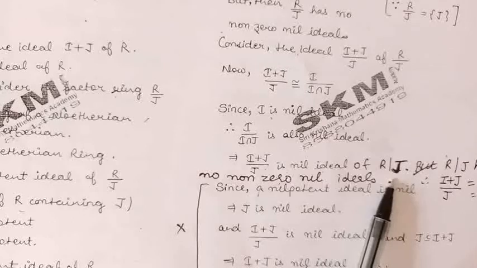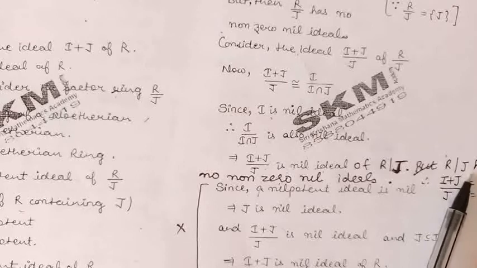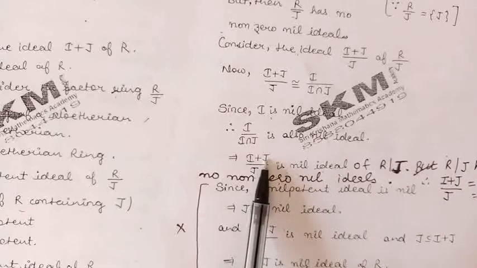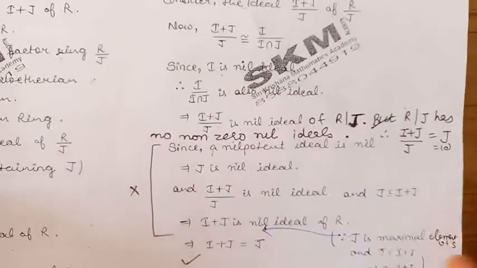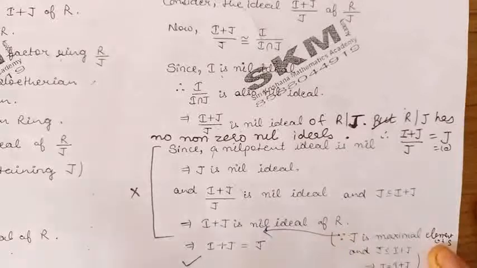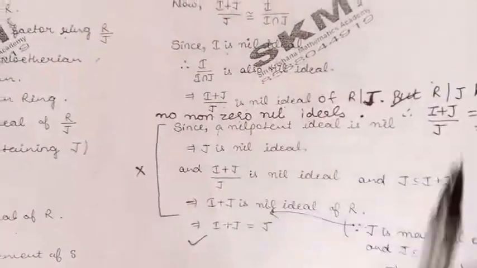We already proved that R by J has no non-zero nil ideals. So this ideal must be the zero ideal. So I plus J upon J is equal to the zero ideal. Zero ideal means J. So from here we can say that I plus J is the same as J. And if I plus J is the same as J, we can say that I will be contained in J.